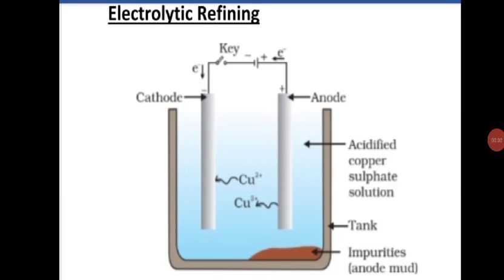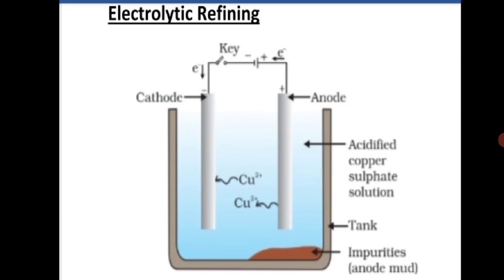Gradually the size of the anode decreases. Why? Because all the Cu is getting away from the anode, right? And the size of the cathode increases. Why? Because the Cu2+ is getting deposited on the cathode. Okay, how about the other impurities? These impurities come down and get deposited under the anode, which is called anode mud. You can see there the brown colored thing. It is nothing but anode mud. These are the impurities which are present in the impure copper rod.